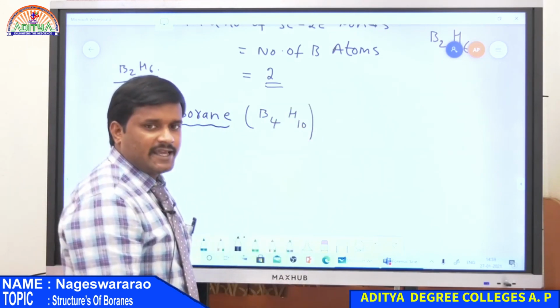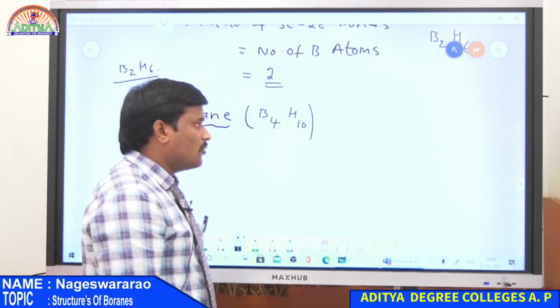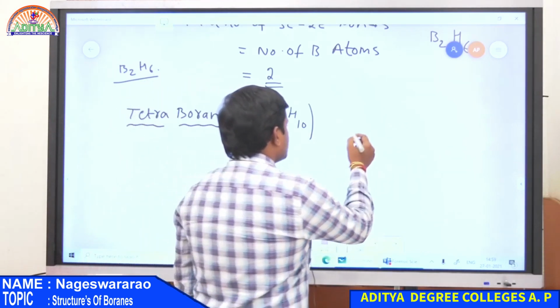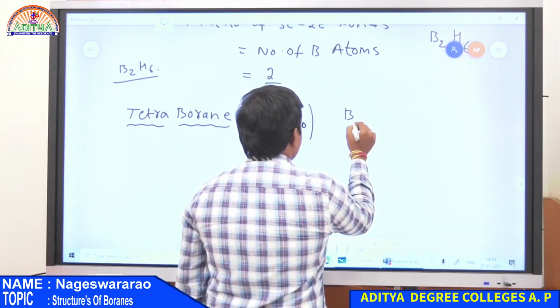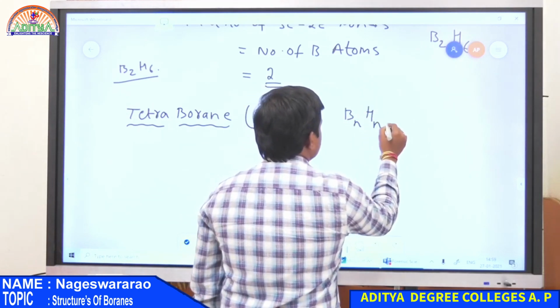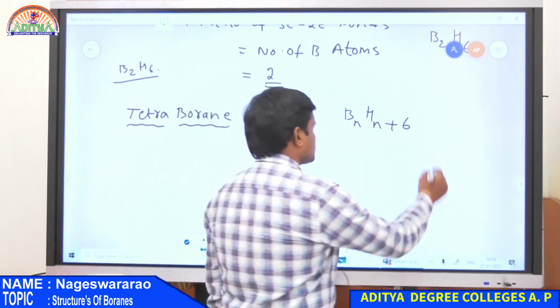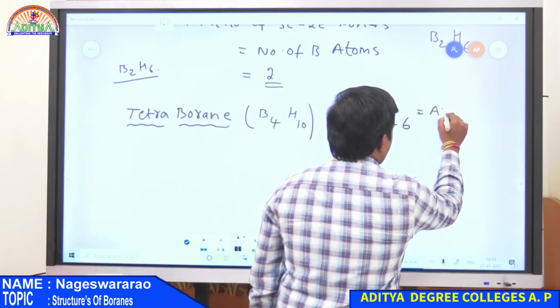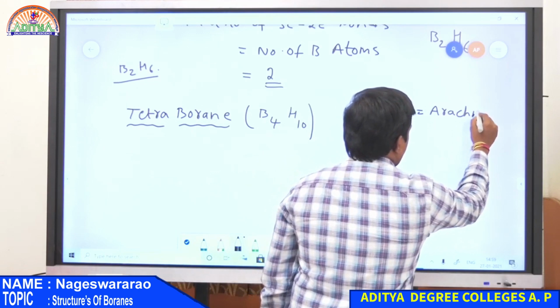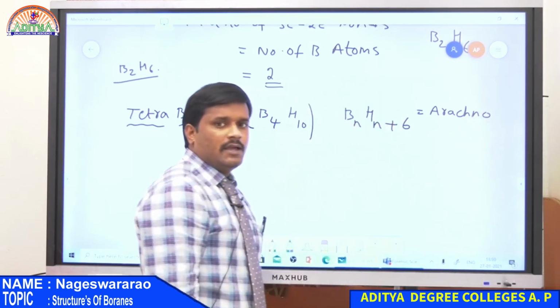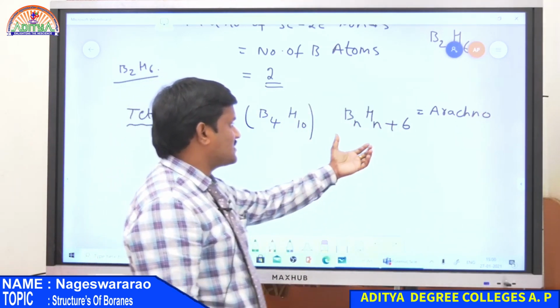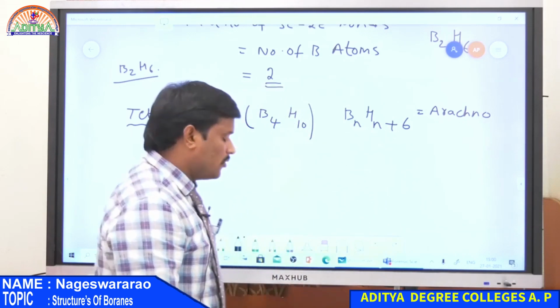So B4H10 is known as tetraborane, and it has the general formula BnHn plus 6. Therefore this is an arachno type borane. So this is the example for arachno type borane.